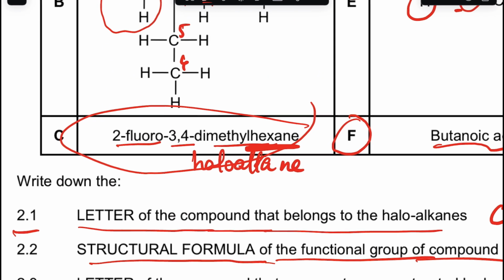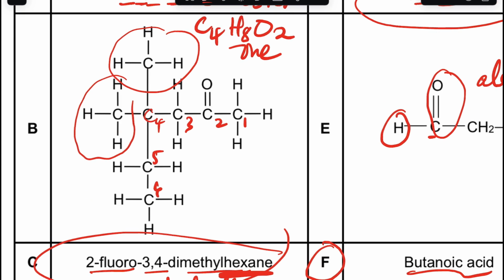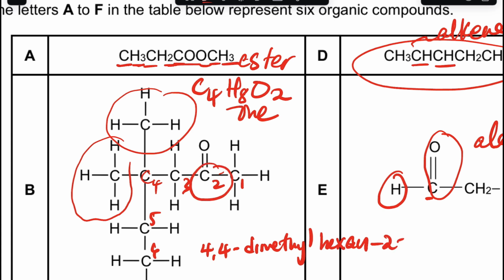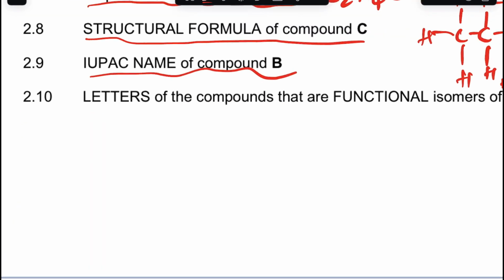So the name of that is going to be 4,4-dimethyl, and the parent is what? It is hexane, because there are 6. And then where's the ketone? On carbon 2, the carbonyl, right? That's the name of that.